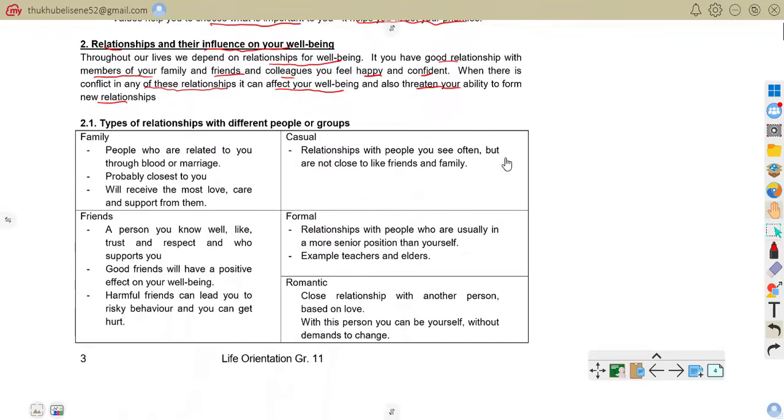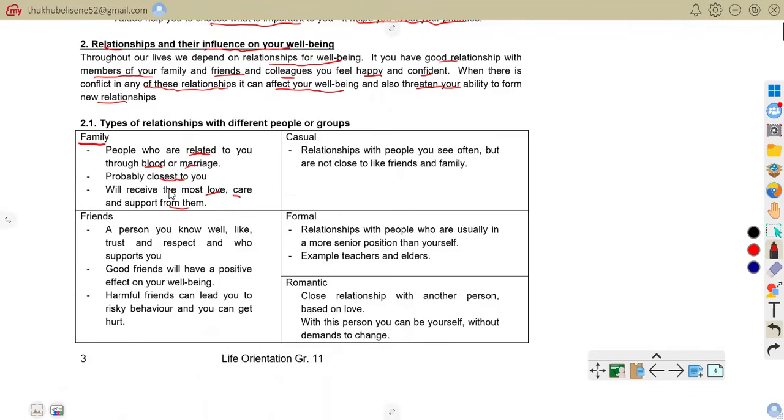Now we come to types of relationships with different people or groups. We're going to start with family. When you talk of family, like I said, we're talking about people related to you by blood or marriage. Examples are parents, siblings, and cousins. Those are the people closest to you, and you receive the most love, care, and support from them.